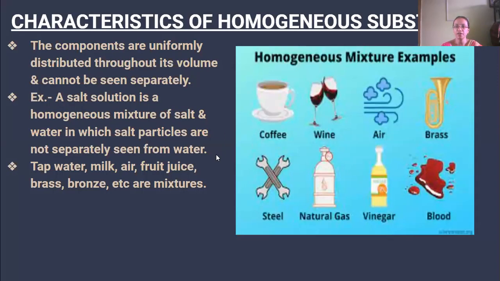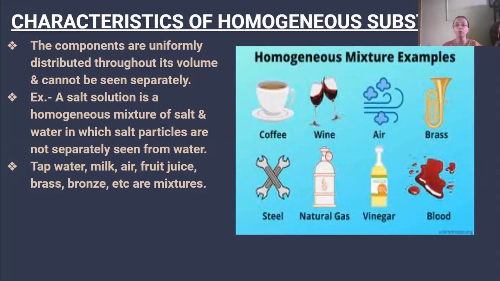Characteristics of the homogeneous substances. Now I told you that two types of mixtures are there. One is homogeneous, another one is heterogeneous. So in homogeneous substances, the components are uniformly distributed throughout the volume and cannot be seen separately. In the salt solution, which is a homogeneous mixture, we cannot see the salt particles, and they cannot be seen separately from the water particles.